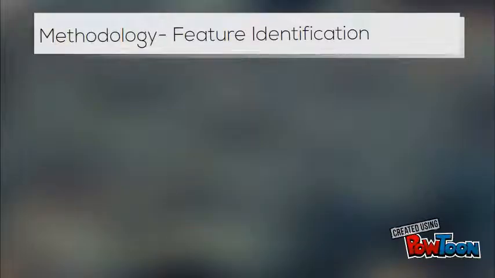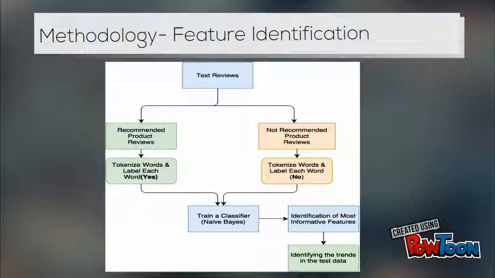In order to identify the important features in the text, we split the data into 2 chunks, tokenized them separately, and trained a naive Bayes classifier to predict probability of occurrence of the particular word in the reviews. Finally, we used chi-squared test to identify most informative features.